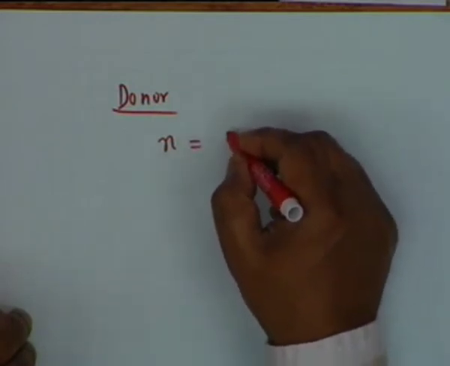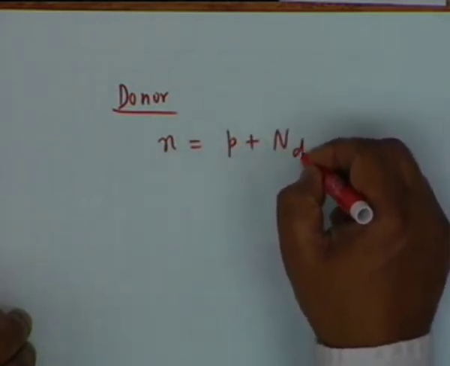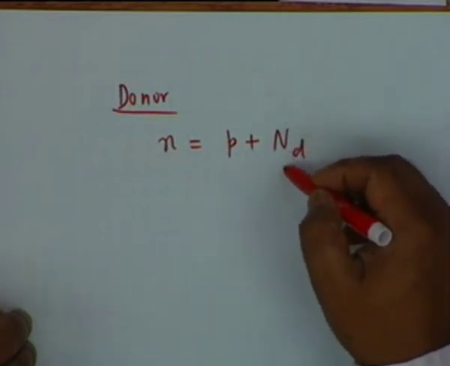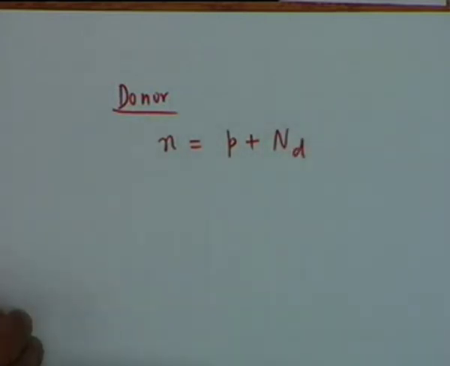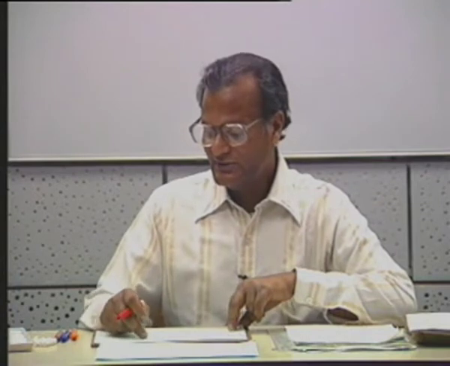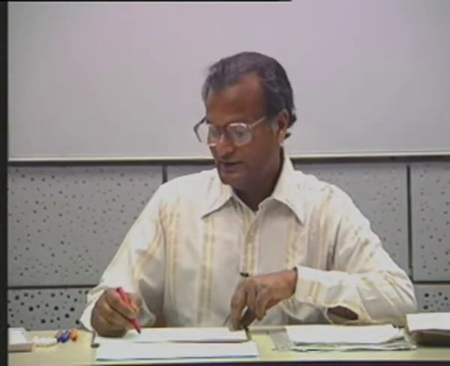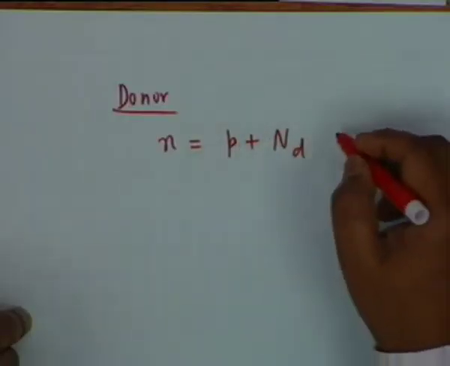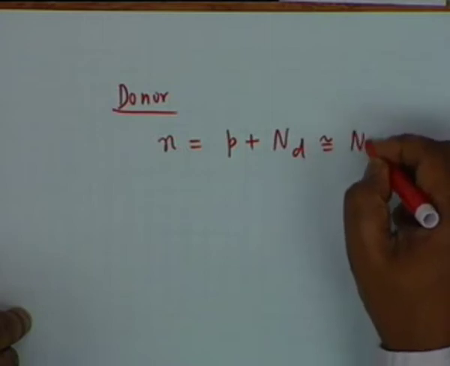That means n should be equal to P plus Nd. Normally Nd will be much greater than the intrinsic concentration of P type of carriers. In silicon it is 1.5 times 10 to the 10, and the donor impurity will normally be about 4 orders of magnitude higher, of the order of 10 to the 20, and therefore Nd shall be much greater than P, therefore this is approximately equal to Nd.